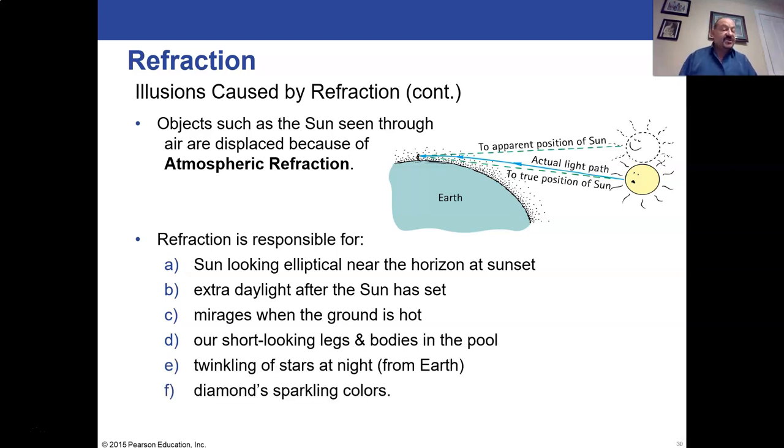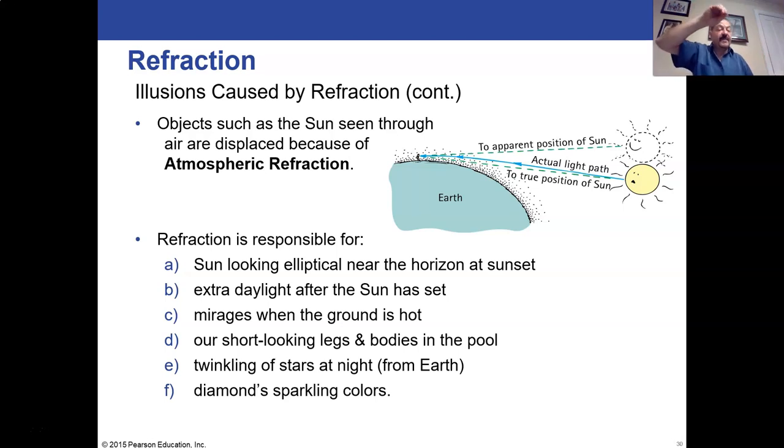The twinkling of stars at night, this is due to refraction as well. We see a star because stars are so far away, not like the planets that are much within our solar system. Stars are much, much further away. So essentially, by the time they reach us, they're just a pinpoint of light in the sky, but they don't look like a pinpoint of light in the sky. We see them sparkling. Well, the reason why they're sparkling is that light from that pinpoint source many light years away is eventually traveling through the Earth's atmosphere.